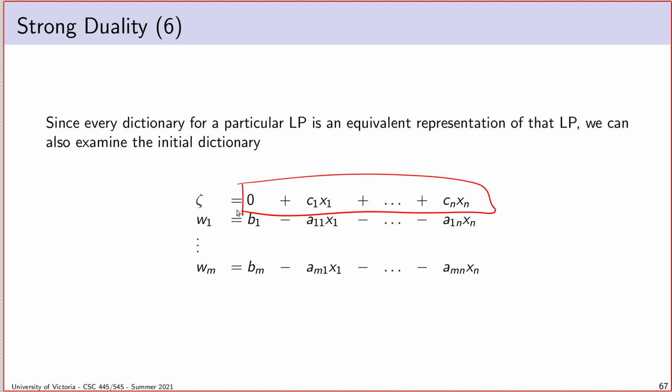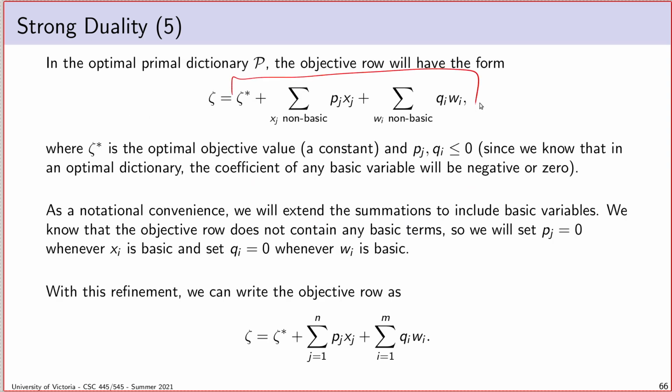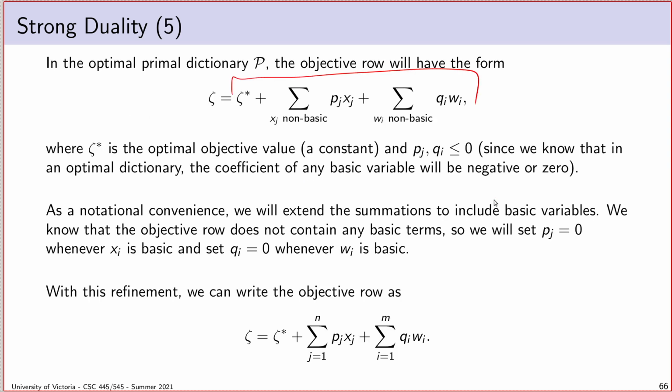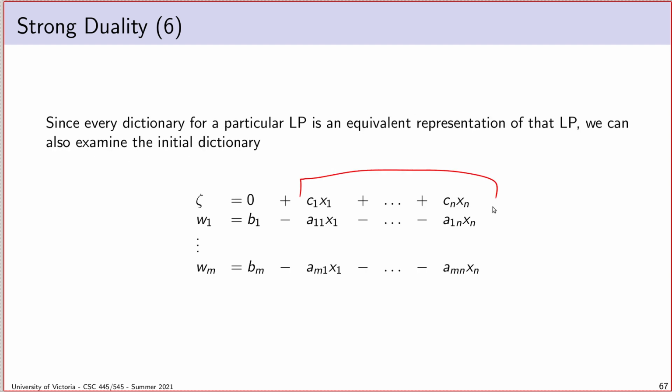If I provide a particular assignment of x variables, then the objective value will always equal this, but it will also always equal this. That's something I've brought up every time I talk about dictionaries: performing pivots doesn't change the system of equations. It just allows you to express it in different terms. So we're going to notice that. And of course, we shouldn't be surprised that this is a valid expression of the objective function. If I get to my terminal dictionary, find an optimal assignment, pull out the values of each x variable, and run it through this form here, I will of course get the same objective value, because this is the original expression we were trying to optimize.